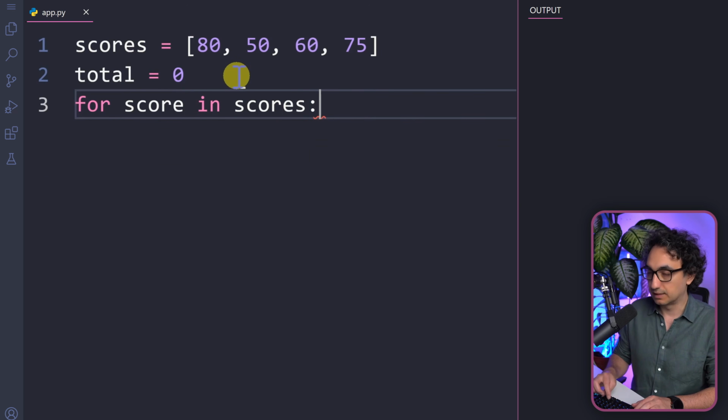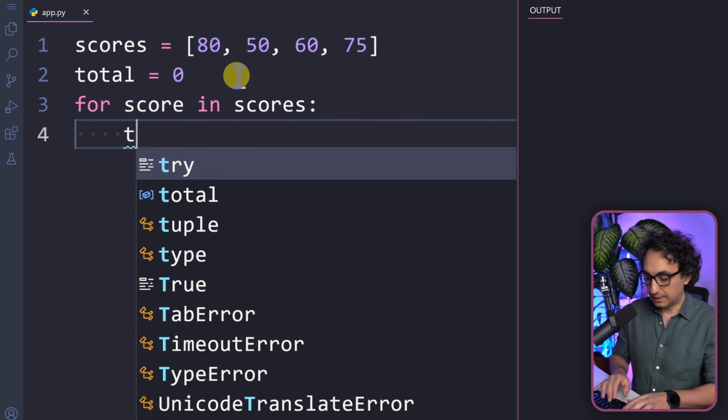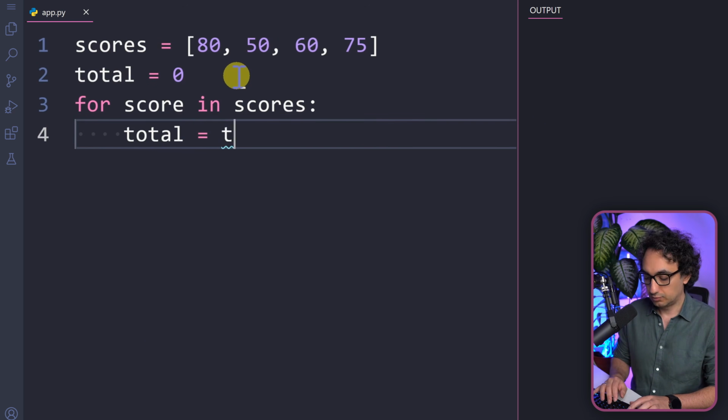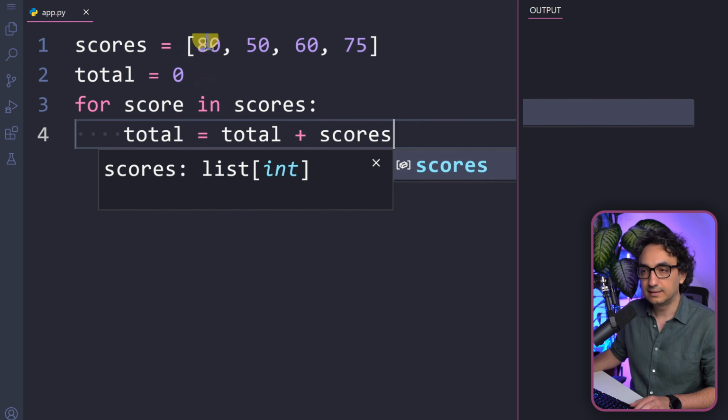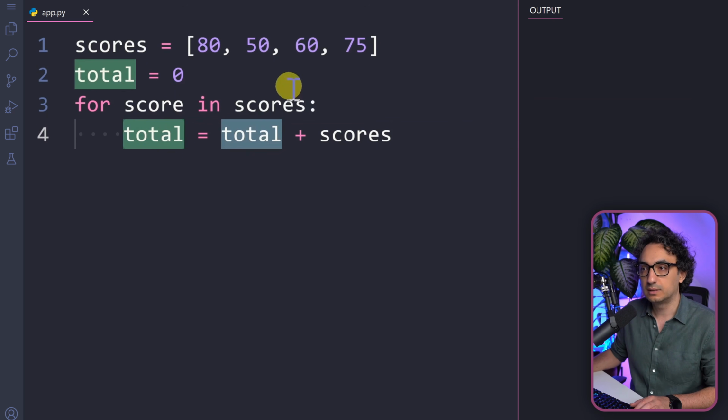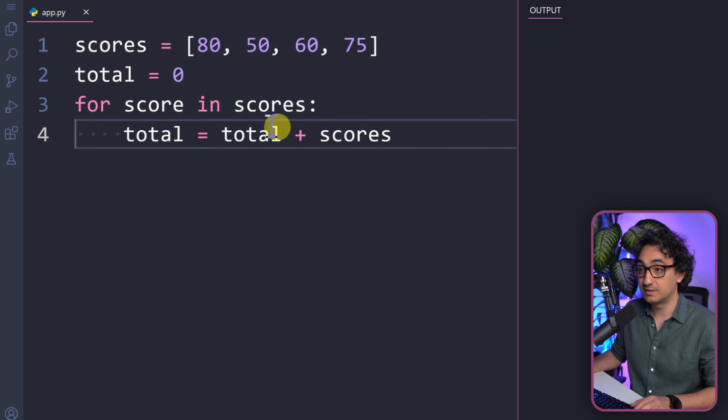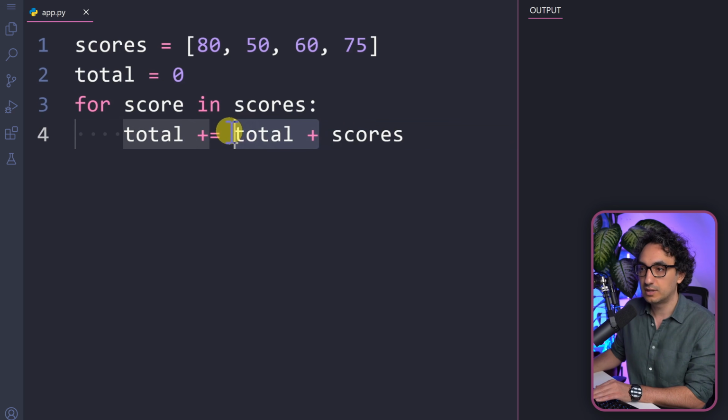And of course, don't forget the colon. And now what we're gonna do? We're gonna say total is equal to the current total plus the score. So we are accumulating the values we are getting from the loop and we are storing it to the total. And of course, as we learned in the operations, we have a shortcut in order to do this. We could add a plus before the equal and then just remove this.